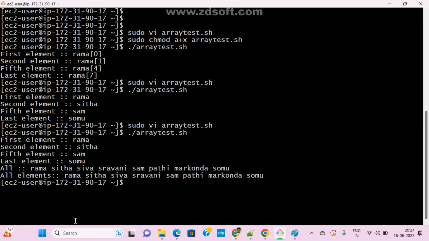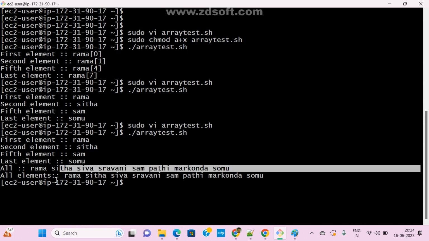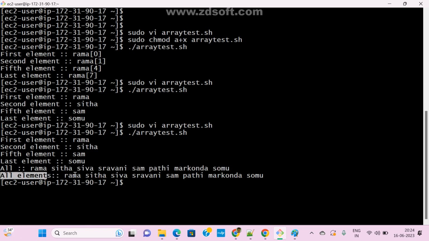Now see here, all elements: Rama, Sita, Shiva, Ravani, Sam. The same order is coming, or not? So we can use star, or we can use at also, if you want to print all elements in an array.